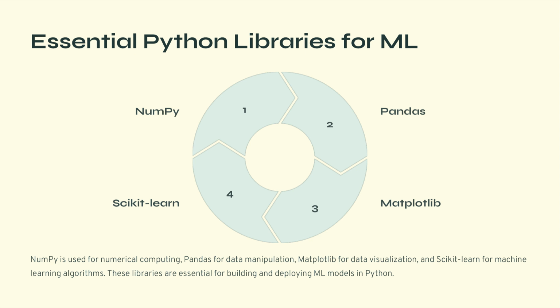Finally, we have scikit-learn. Scikit-learn is one of the most widely used machine learning libraries in Python. It provides ready-to-use implementations of many algorithms, including linear regression, logistic regression, decision trees, support vector machines, and clustering algorithms. Scikit-learn also provides tools for model evaluation, feature selection, and preprocessing, which makes it extremely useful for building machine learning pipelines.